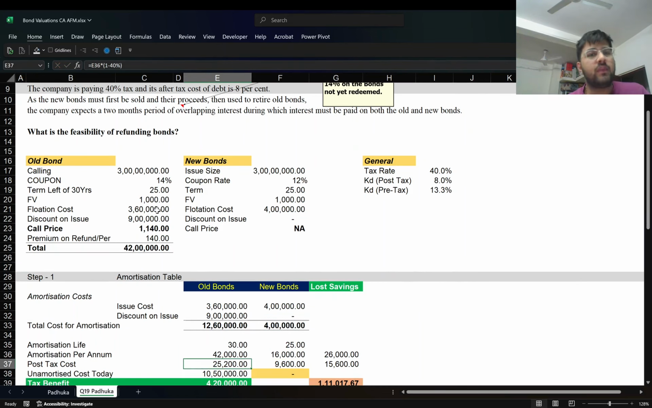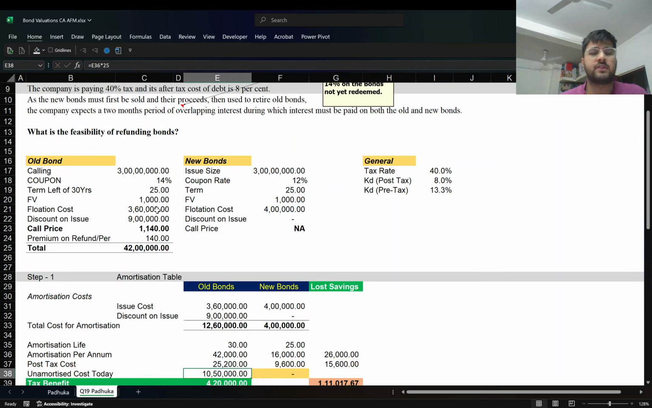Now, what we get is the post-tax benefit. So you get a tax deduction by giving these costs into your tax returns. So you get a tax deduction at the effective rate of 40%. So the net cost would be just 42,000 times 60%, and 16,000 times 60%. So you have just incrementally saved 15,600 and not the total amount.